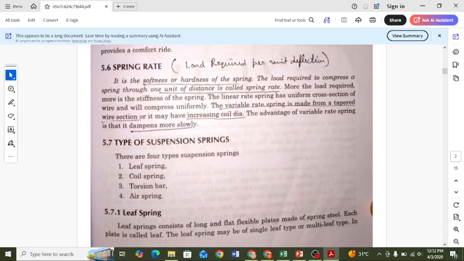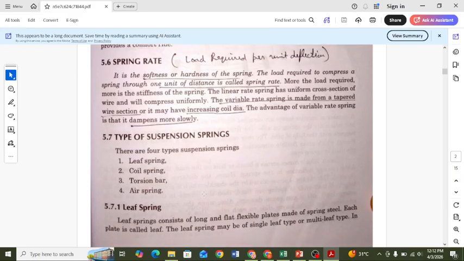The linear rate has a strong uniform cross section, and the wire will compress uniformly. So the spring rate is nothing but the load required per unit deflection. Whatever load we apply from the chassis, passengers or vehicle, how much it deflects per unit is the spring rate.